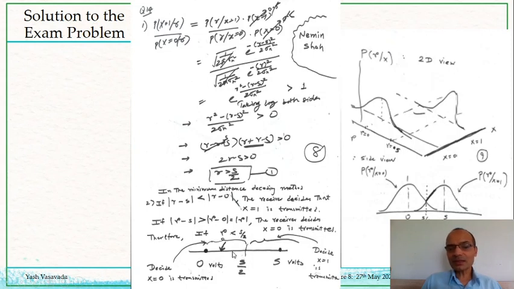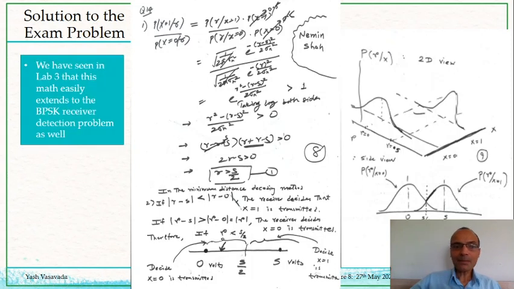Because obviously if R is less than S divided by 2, it is closer to the constellation point for bit 0, and if R is greater than S divided by 2, it is closer to the constellation point for bit 1. And then finally, in lab 3, we saw that the same type of mathematics extends to the BPSK receiver as well, where the decision boundary becomes R equal to 0 instead of R equal to S divided by 2.